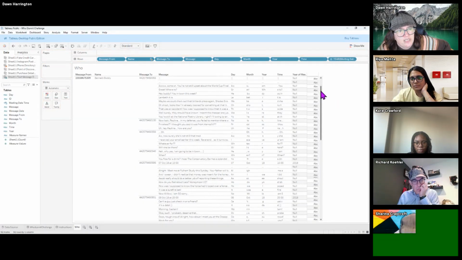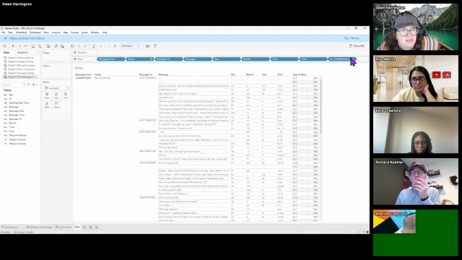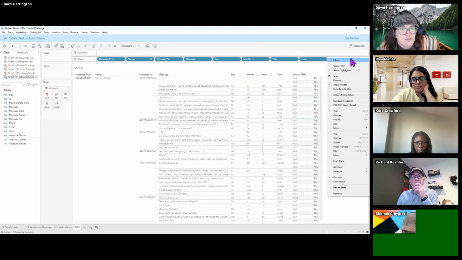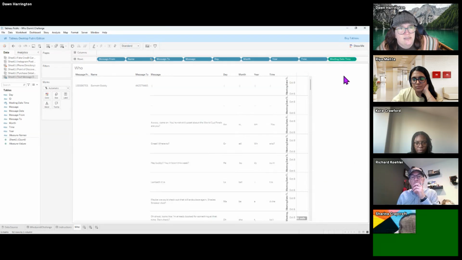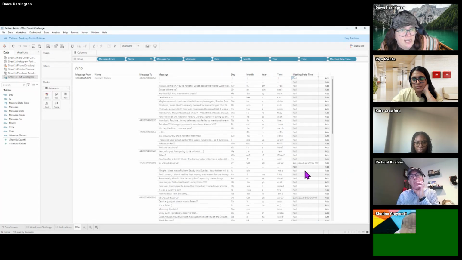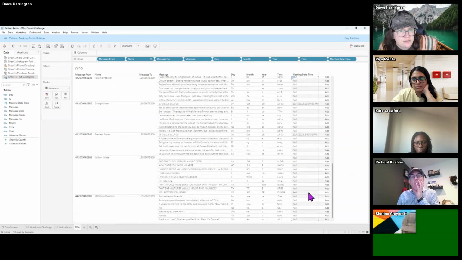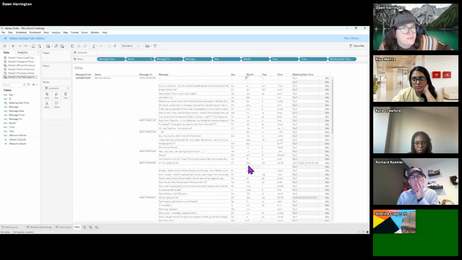And oh, there's some nulls here. And I can see that it automatically, by default, formats it as a year. So I'm just going to say exact date. And I'm going to make it discrete. Okay. I can see, oh, all right, there's some dates, but there's some nulls here.